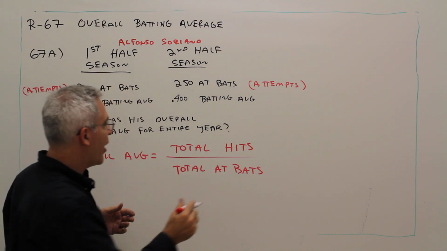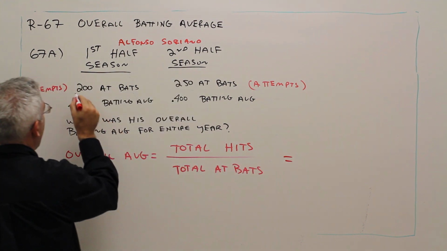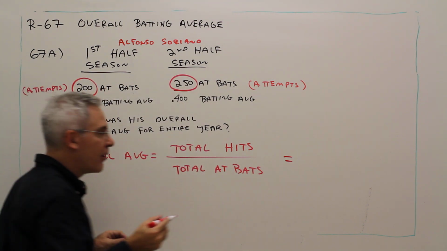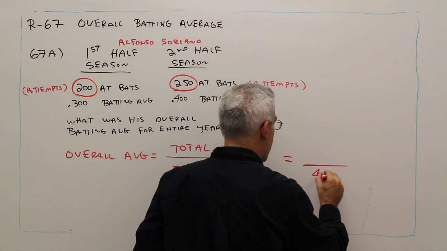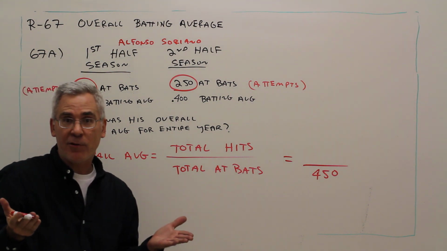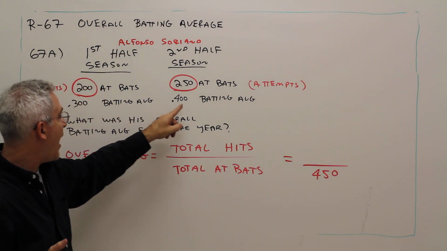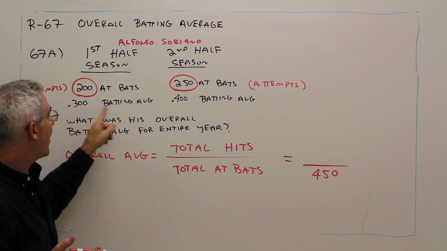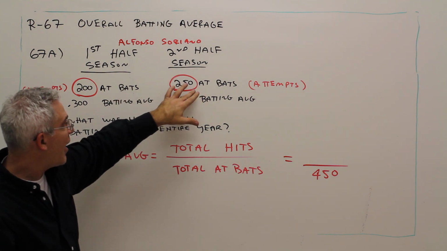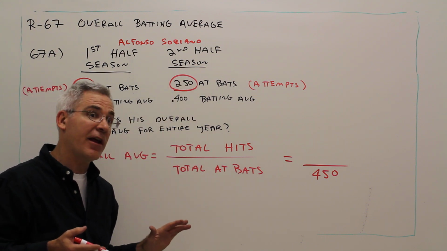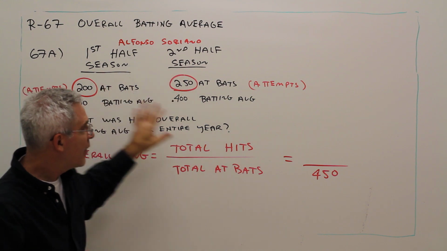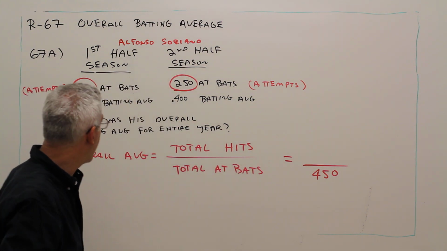Okay, so the total at-bats is easy. He had 200 at-bats here and 250 at-bats there, so we had 450 total at-bats for the season. A common mistake made, I'll just point it out, is students simply average these two numbers and get .350. You can't do that. It's actually weighted more in the second half because he had more action in the second half.